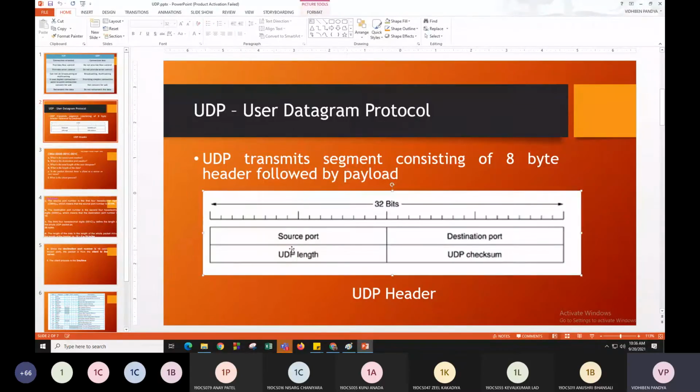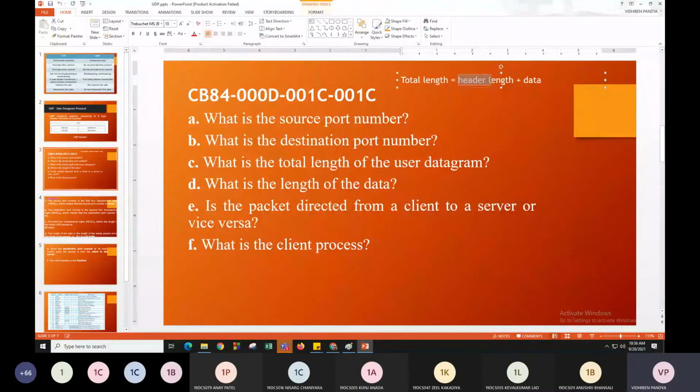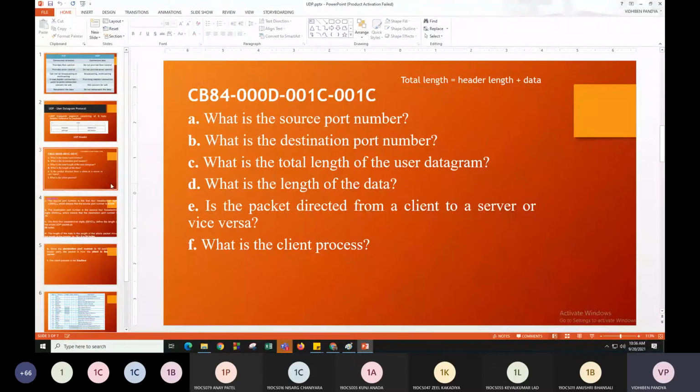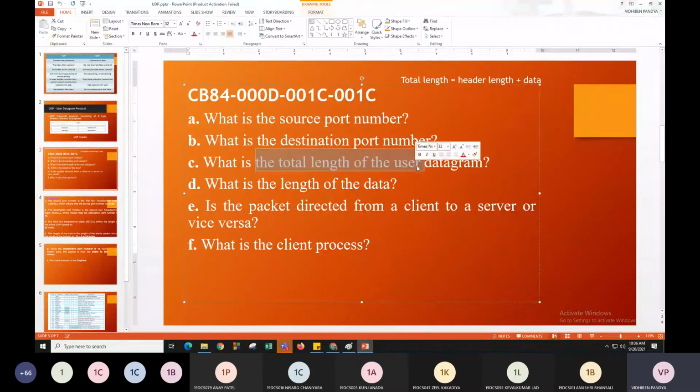So this field will represent the total length, that means the 8 bytes of the header plus whatever payload we have added. So this total length represents the header length plus the data.